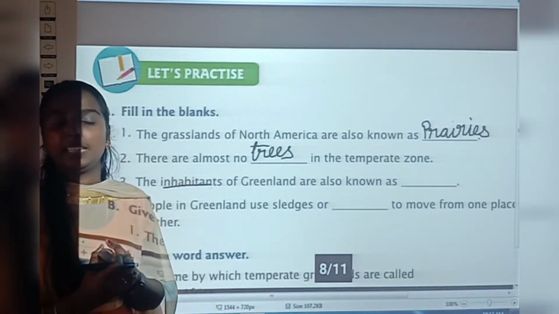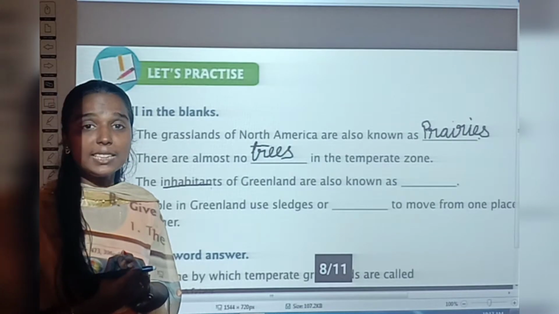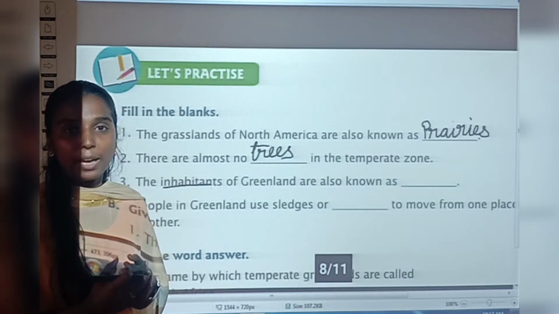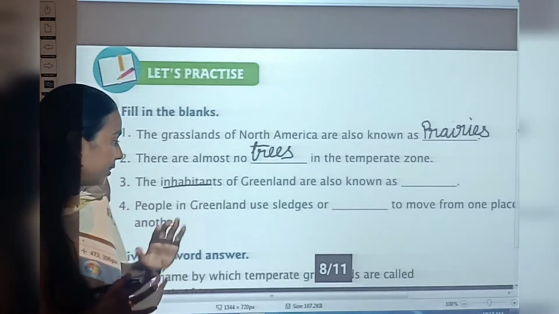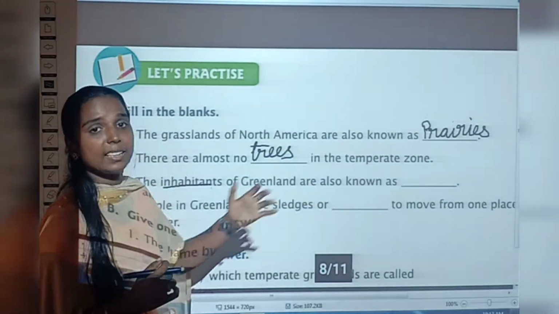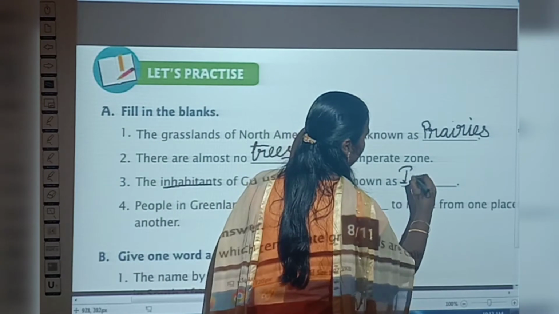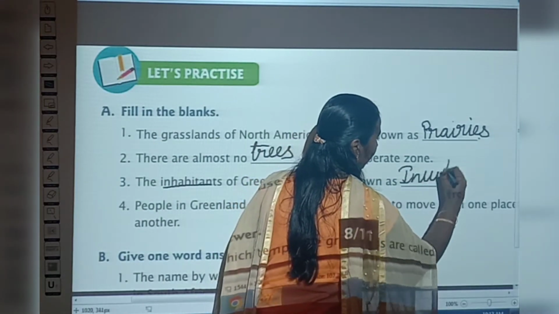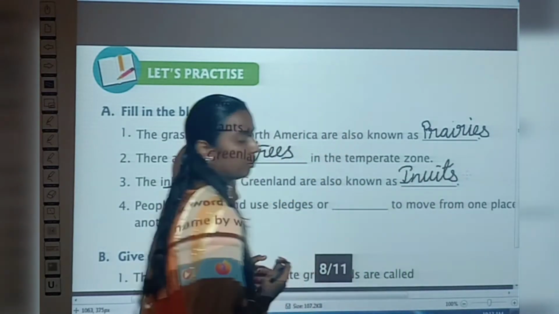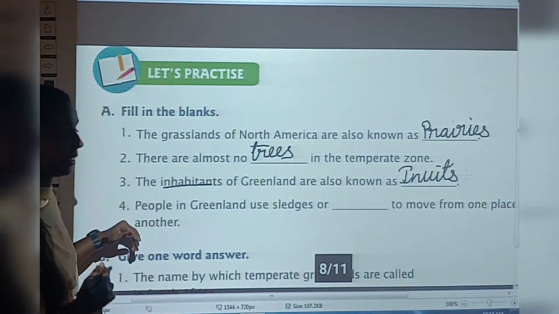Inuits. Okay, very good. Inuits. What is the spelling of Inuits? I-N-U-I-T-S. Very good. Inuits, right? The inhabitants of Greenland are also known as Inuits. I-N-U-I-T-S. Okay, done.